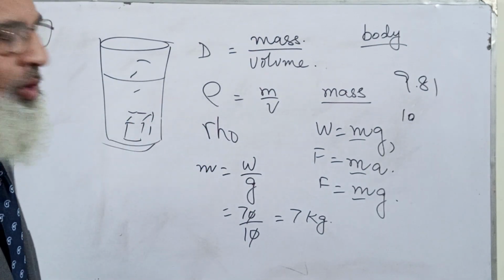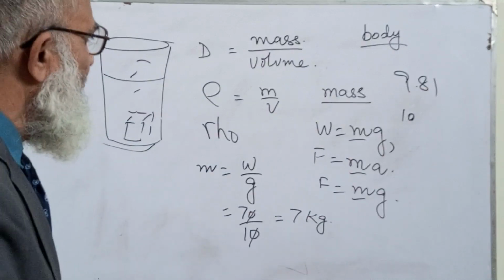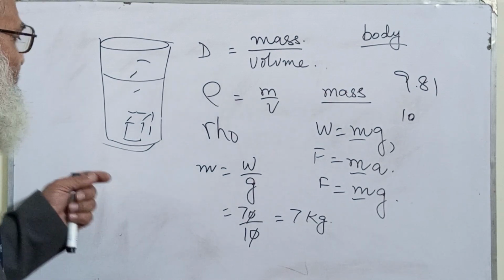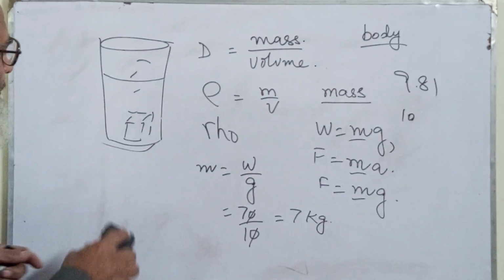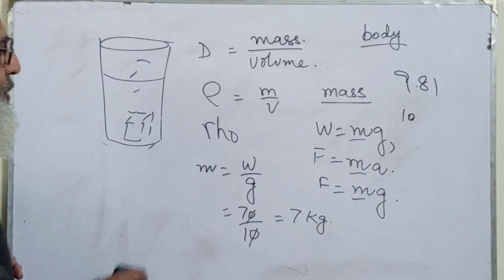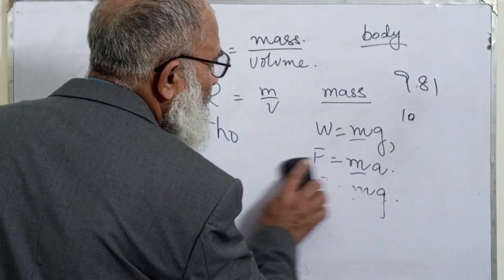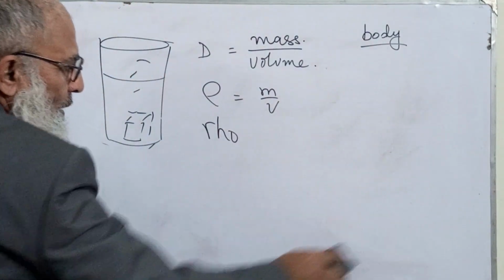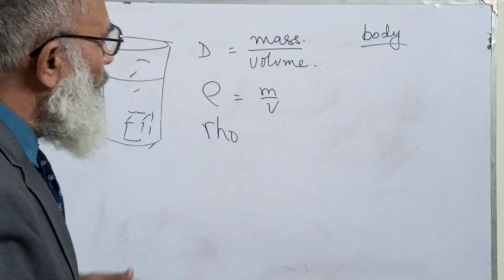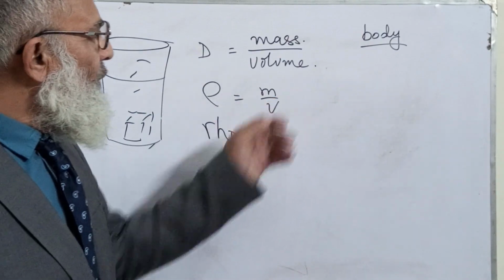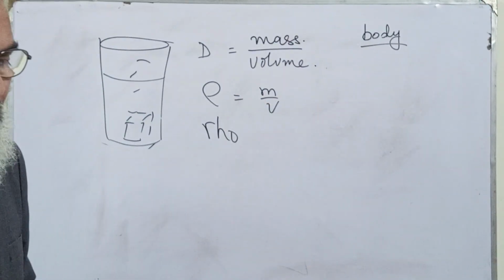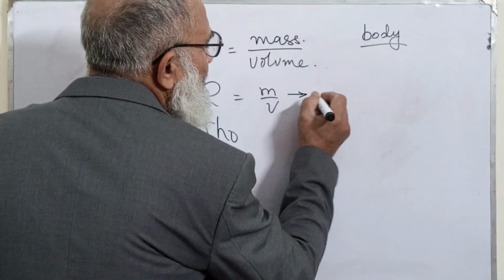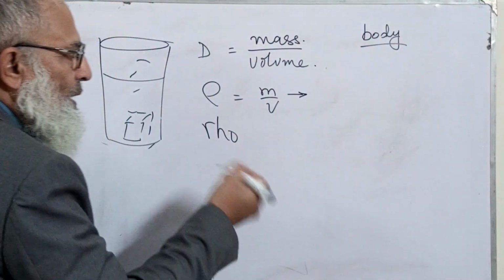Now, I started with an example which we learned previously, so let me continue with this example, to know the volume of the body. Now you see, what is mass measured in?